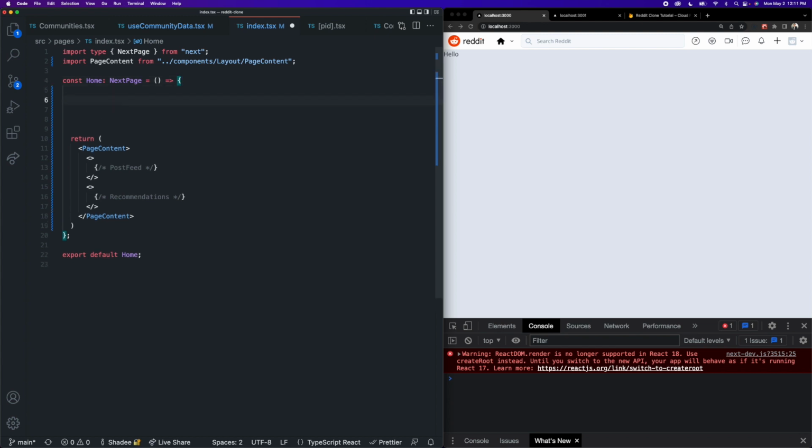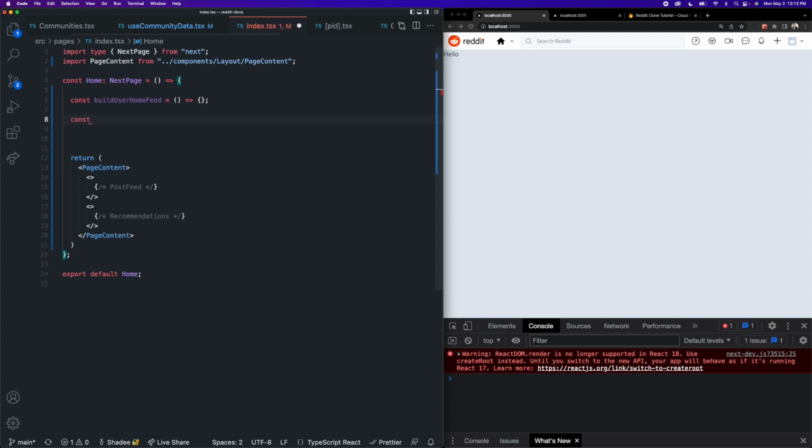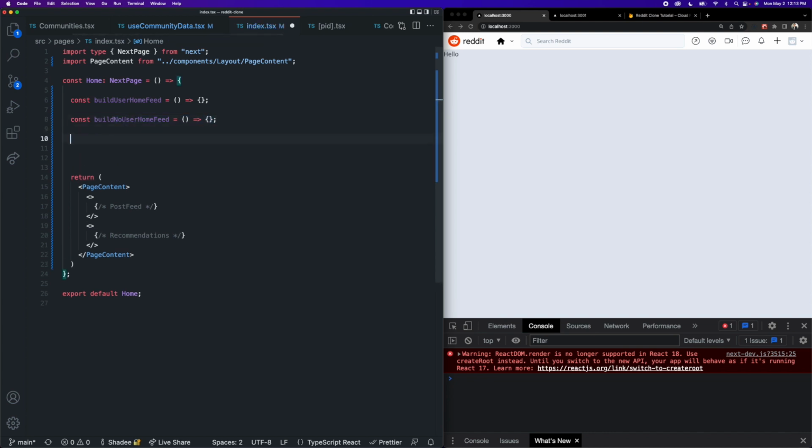Let's work on the skeleton of the functional part of this component. So the first function we're going to have is going to be called build user home feed. And this is going to be responsible for building out the feed for an authenticated user that is logged in. The second function we're going to have is going to be called build no user home feed. And pretty self-explanatory, this is going to be for users who are not logged in. And our third function is going to be called get user post votes. And this is only going to be called for authenticated users.